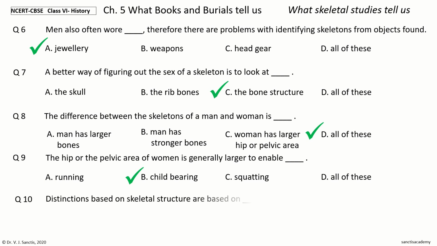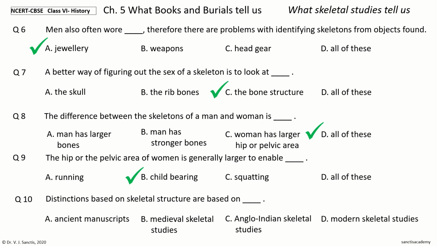Question 10. Distinctions based on skeletal structure are based on dash. The options are ancient manuscripts, medieval skeletal studies, Anglo-Indian skeletal studies, modern skeletal studies. Your time to choose. And the answer is modern skeletal studies. So, distinctions based on skeletal structure are based on modern skeletal studies.